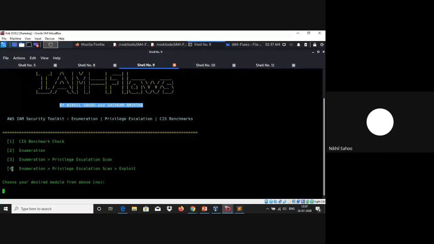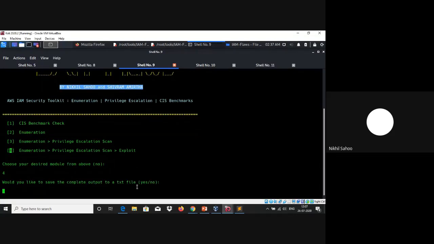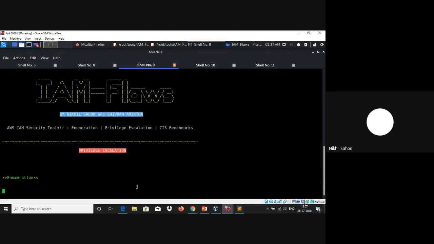But we would be proceeding forward with this particular option, which is option 4, where it would start with the enumeration phase, and then it would enter the scanning phase, and then it would be able to exploit those privilege escalation scenarios. So let's type in 4. Would you like to save the complete output? Let's give it a no.